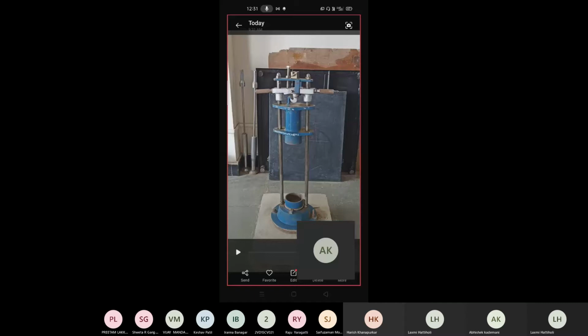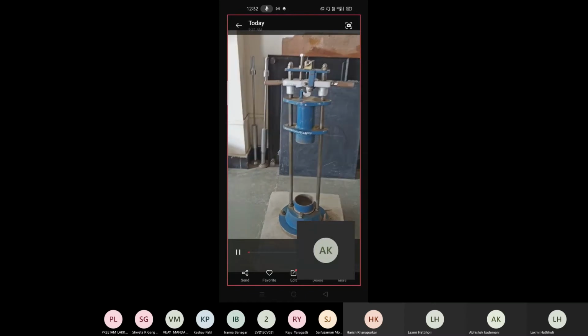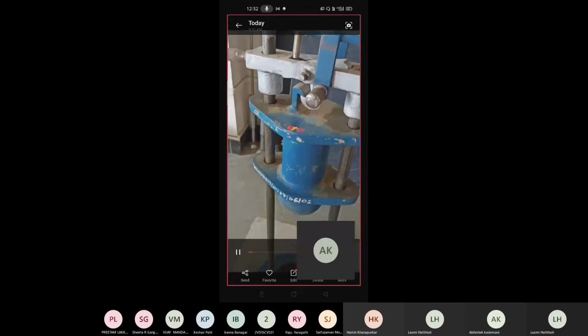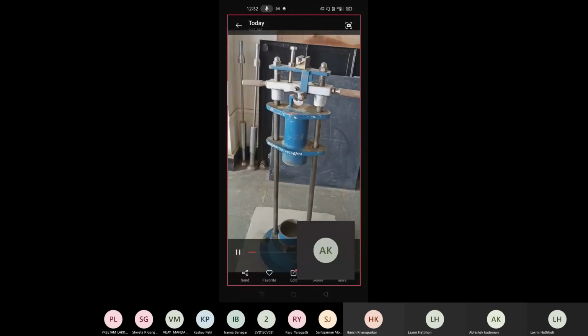This height is 37.5 centimeter to 38 centimeter. And I'll show you the locking system, how the locking system has to be opened and how the hammer falls. So I'll play the video now. This is an impact value equipment. You can see here, this is the hammer, and this is the length. And you can see the cylinder here.